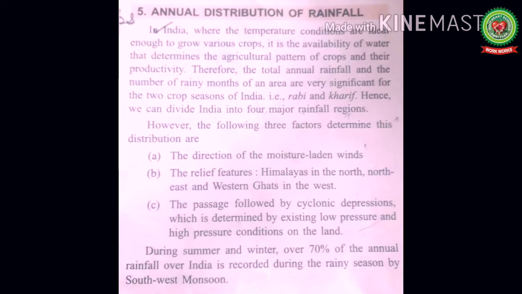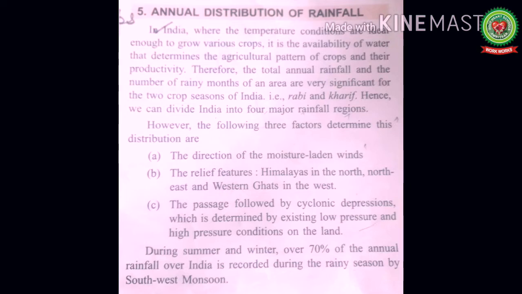Rabi crops are the winter crops and Kharif are the summer crops. A good rain in winter spoils the Rabi crop, but it is very good for the Kharif crops. The Kharif crops are mostly sown on the onset of the monsoons and Rabi when these monsoons are over. Hence, we can divide India into 4 major rainfall regions.